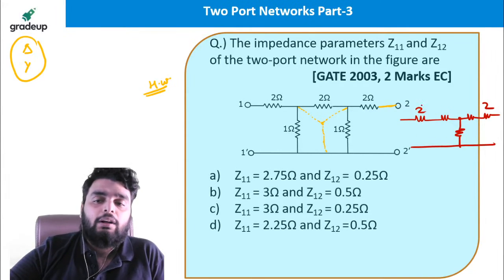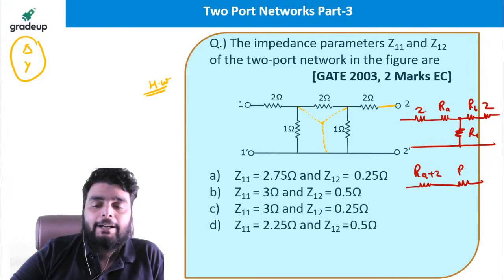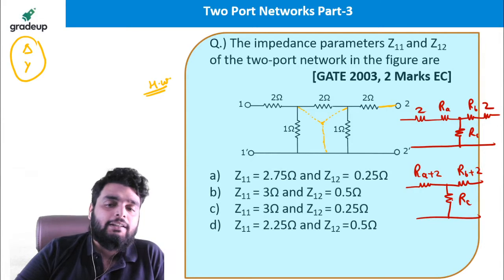Then this whole is the star network. Yes or no? Whatever the resistances will come, let us suppose RA, RB, RC, then these two will add up. It will be RA plus 2. These two will add up, RB plus 2, and this is nothing but RC. Now you can apply the shortcut formula to find out the Z parameter.